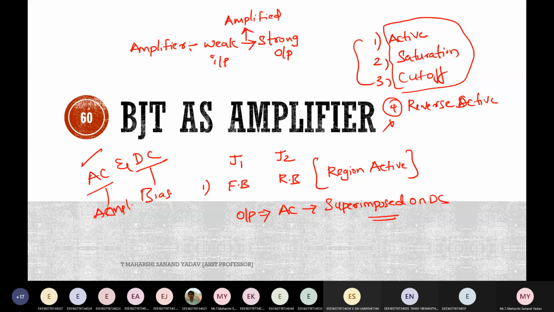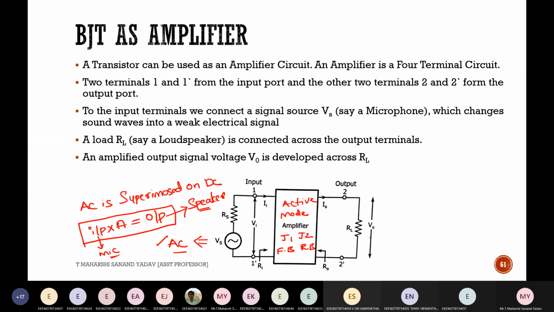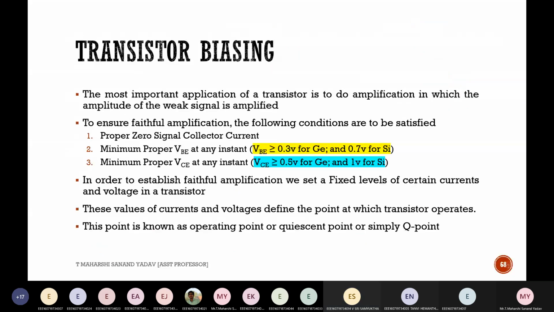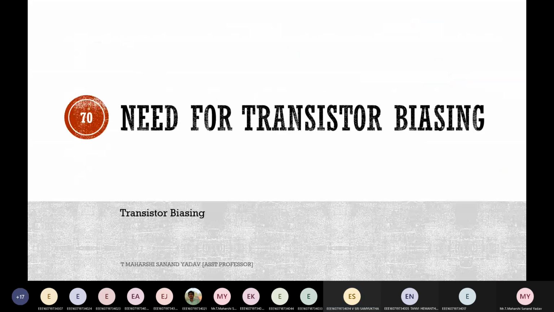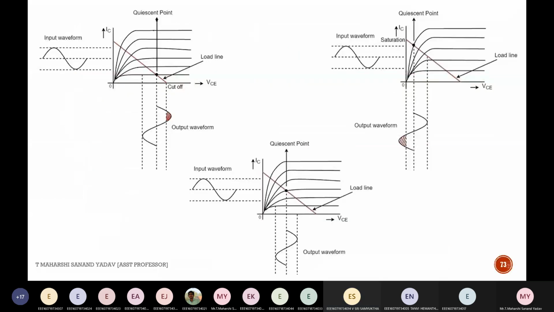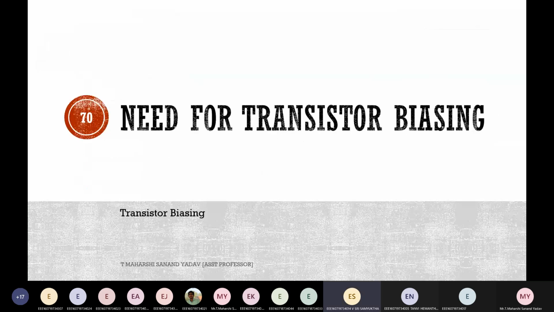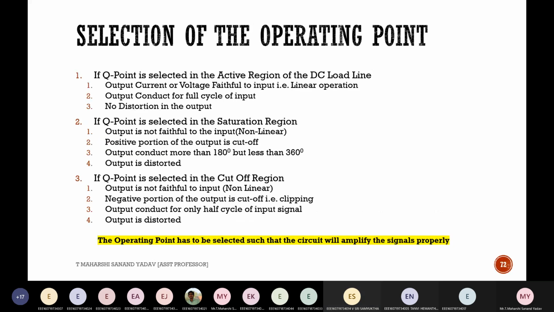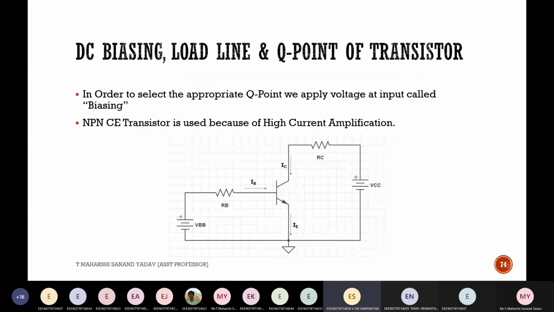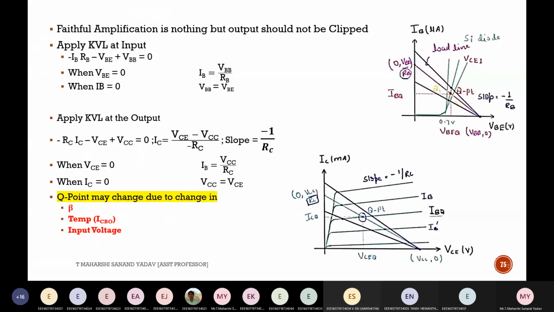So this is nothing but bipolar junction transistor as an amplifier. The next concepts are to attain faithful configuration. So what are the conditions? We shall see all this in the next class. What is the need of transistor biasing? These are the conditions which we shall discuss in a later class.